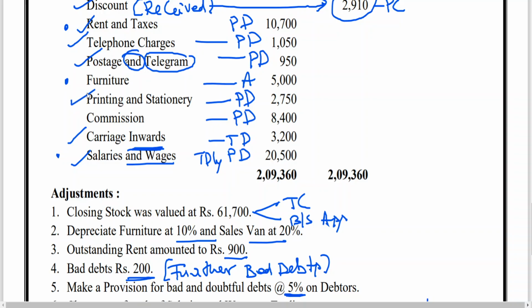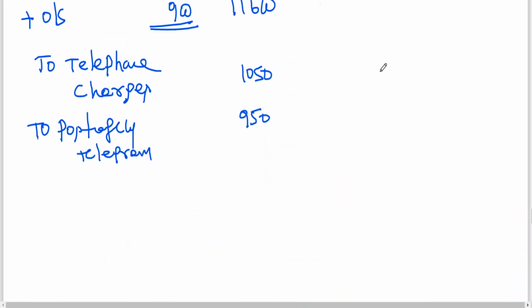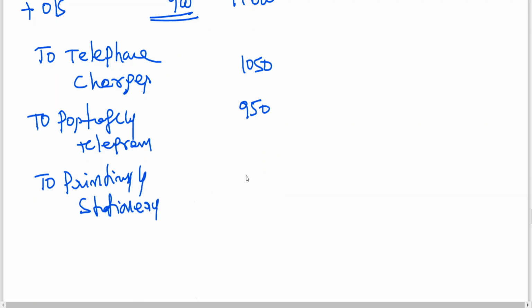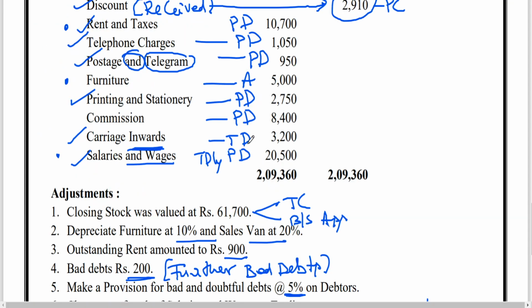Printing and stationery 2750. So printing and stationery 2750. And then commission 8400.